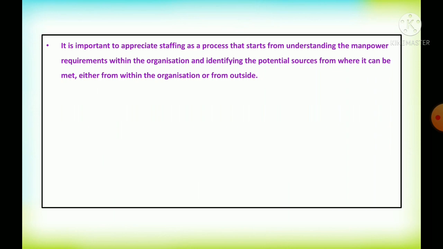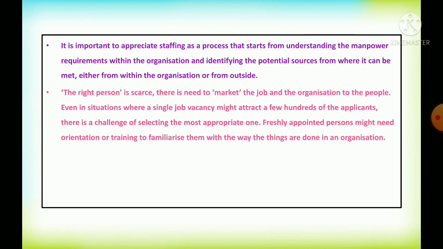It also involves identifying the potential sources, external or internal, for recruiting employees for the vacant positions in the organization. The right persons are always scarce, because as an HR or staffing function manager, we need to search for a qualified workforce.